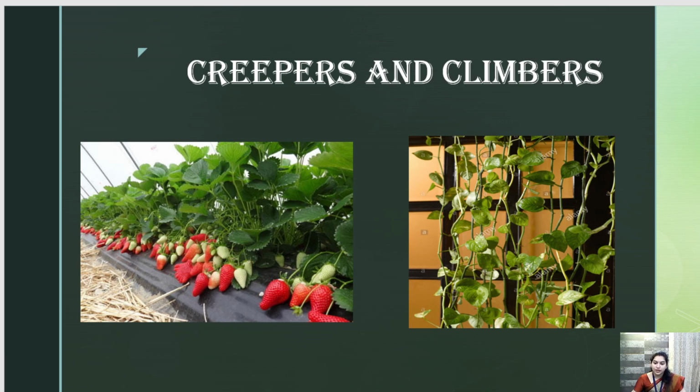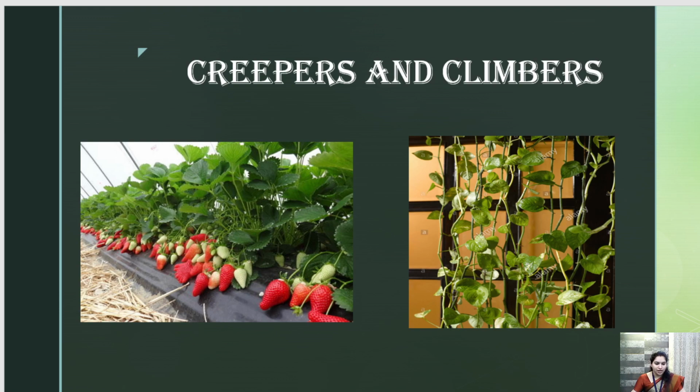Examples of creepers are pumpkin and strawberry. What are examples of climbers? Money plant is an example of a climber. Grapevine is an example of a climber. All these things are examples of climbers.